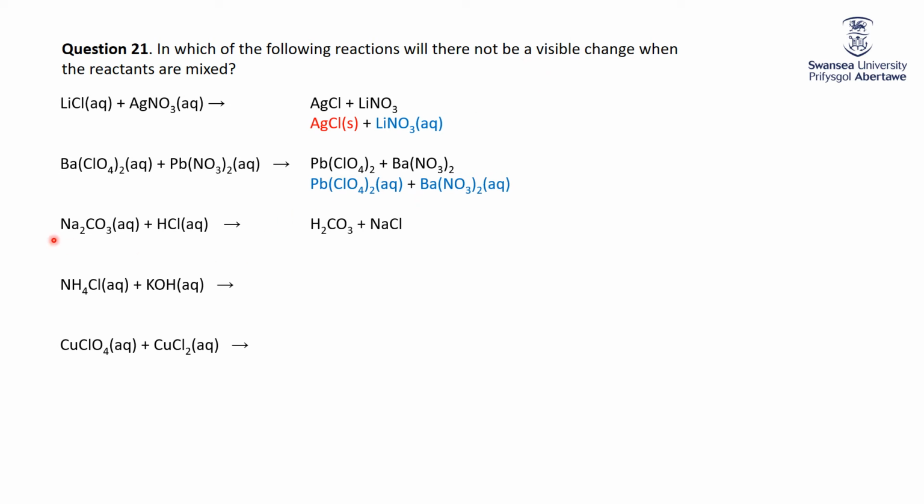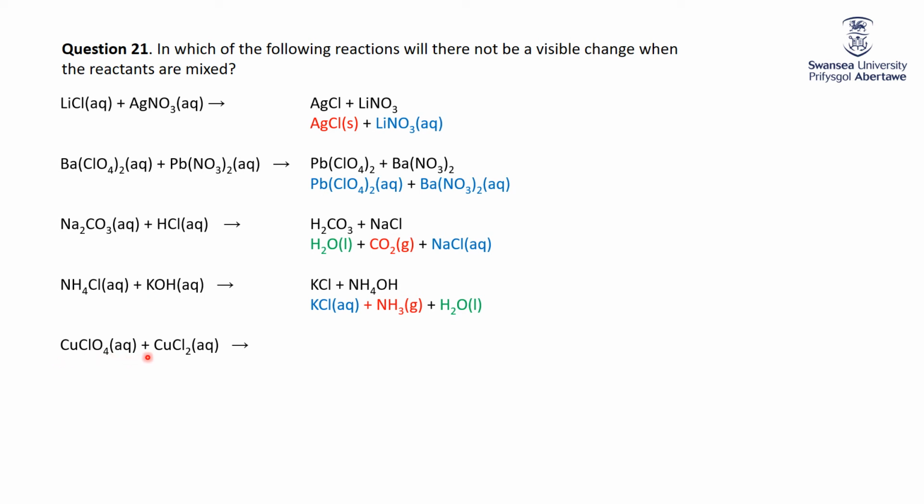Keep going. Right, Na2CO3 plus HCl, where you intermediately make carbonic acid, but carbonic acid breaks apart to give you water and carbon dioxide gas. So you'll see a visible change because it bubbles. Ammonium chloride, KOH, where you make ammonium hydroxide. Ammonium hydroxide, however, breaks apart to give you ammonia gas, so that bubbles away. These are two nice tests respectively for acids and bases.